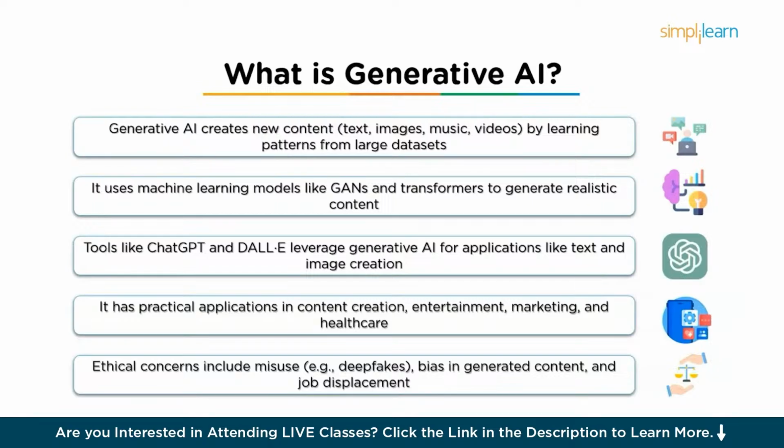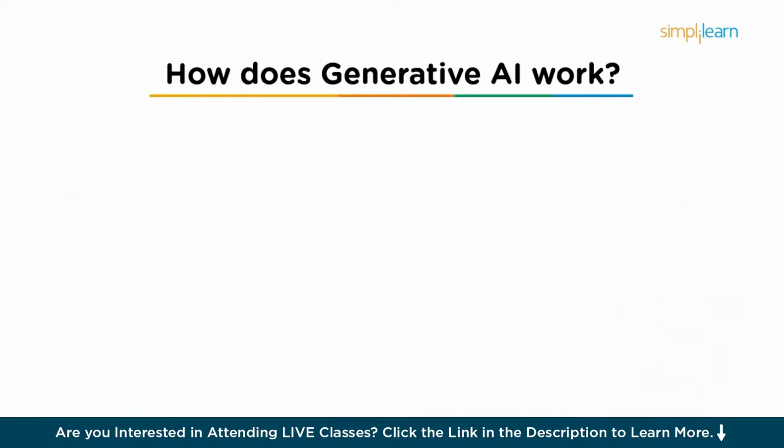Now let's see, how does GenAI work? Generative AI works by using sophisticated machine learning techniques, as already discussed before. The key concept behind generative AI is that it doesn't just analyze data, but rather it creates something new that mimics the patterns it has been trained on.